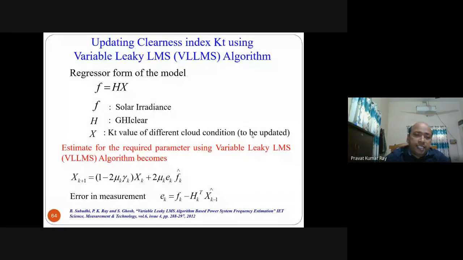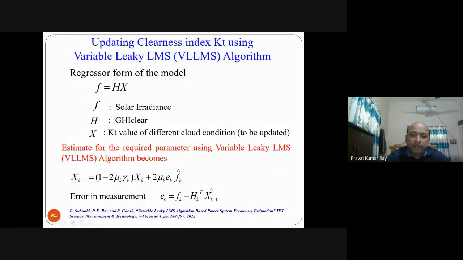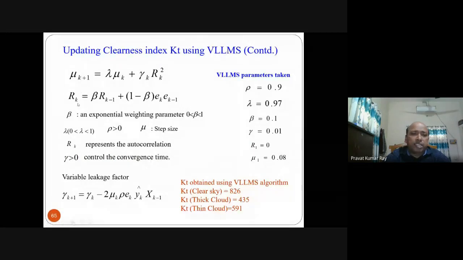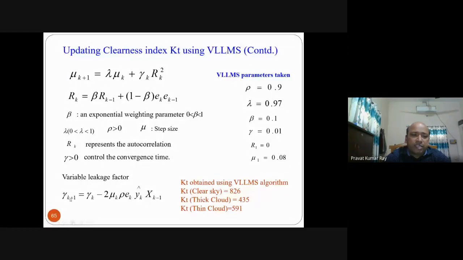So this is the equation for the update of X; how you get this derivation is all given in this paper. The error is the actual value minus the estimated value, and the step size is updated like this, and R, the autocorrelation matrix, is updated like this, and the variable leakage factor is updated by this equation.